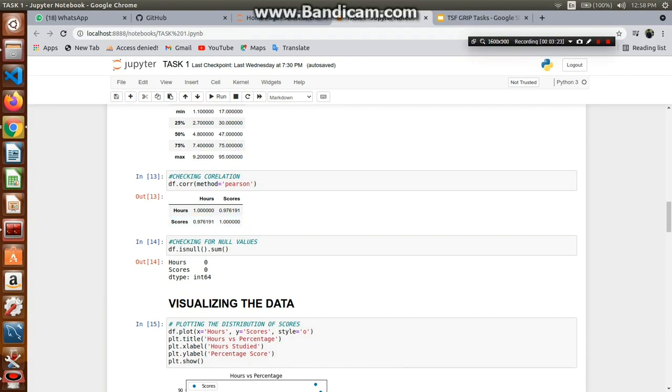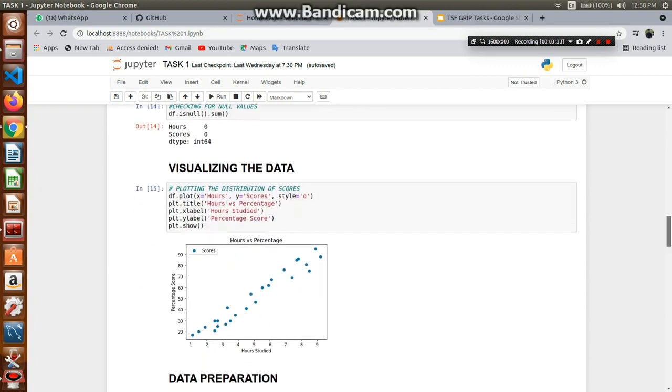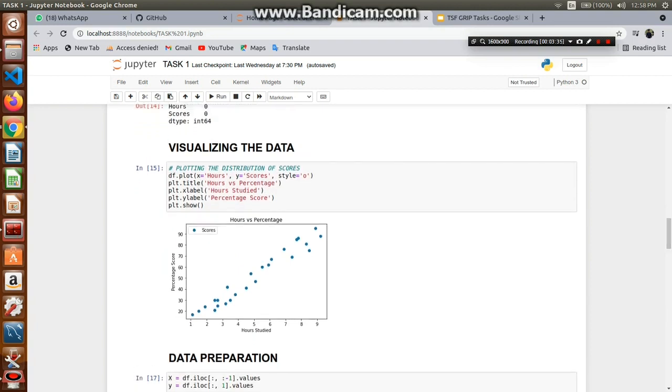Moving ahead, in order to get the description of the data, we'll use the .describe function, in which we'll get the count, the mean, standard deviation, minimum, the median, and the max value of the hours and the score. Also, correlation tells us whether there is a relationship between two or more attributes. In this we can see that there is a correlation between hours and score, that is 0.976.